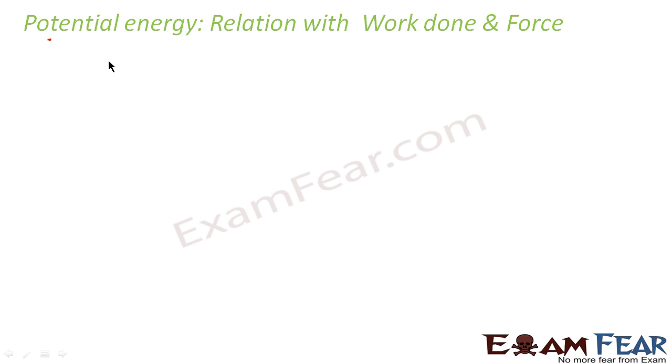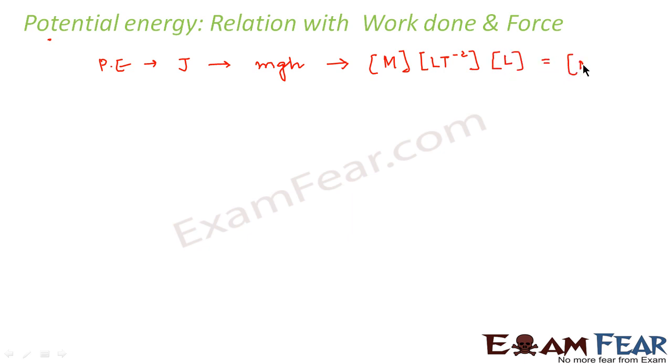So let us quickly review certain things. For potential energy, what is the unit? It is joule. And what is the expression for potential energy? It is mgh. Now let us write the dimensional formula for potential energy. Mass would be M. g is nothing but acceleration due to gravity, so for acceleration it is LT to the power minus 2. And h is height, so it is L. That means the dimensional formula is ML to the power 2, T to the power minus 2.